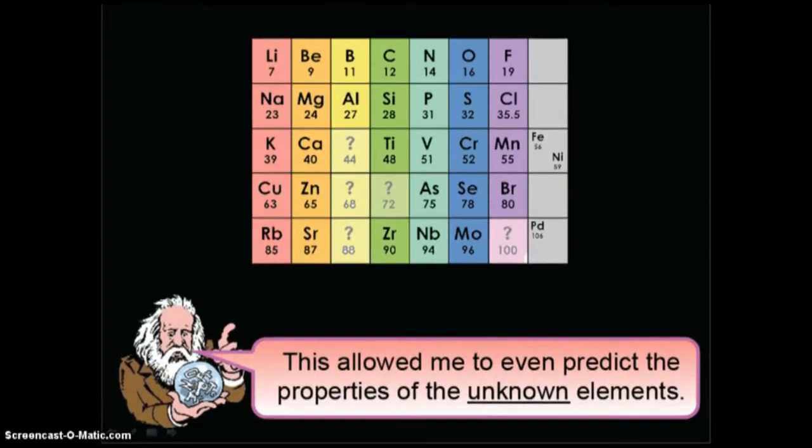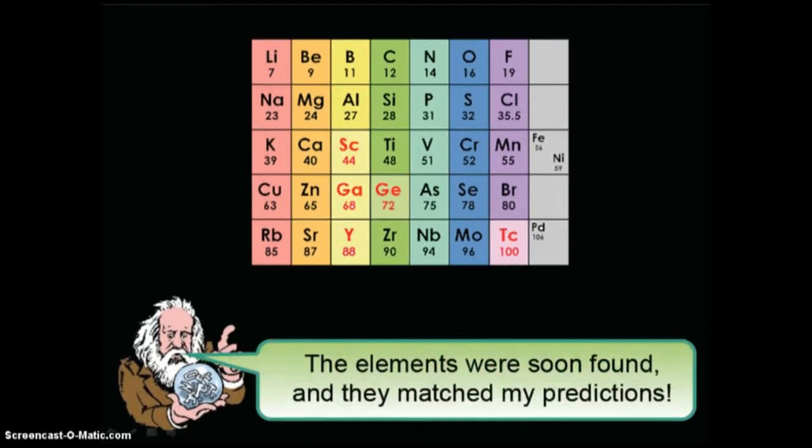So what this allowed him to do was make predictions about those gaps that he had in his table before, and he was able to predict what these unknown elements would be like, what their properties would be, what characteristics they'd have, and when they were found, they matched his predictions. And that's the power of the periodic table, just because of its periodicity, the fact that it does follow this pattern that repeats, has allowed us to learn so much about the elements that fall into the same group or family.